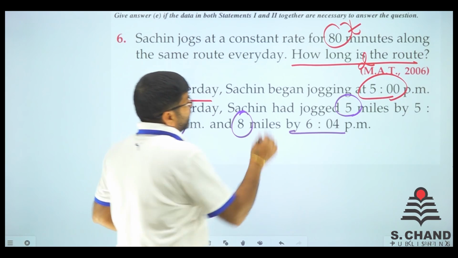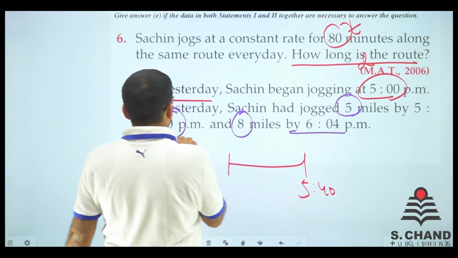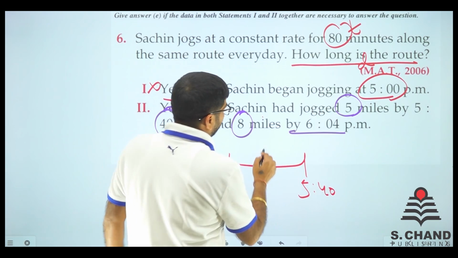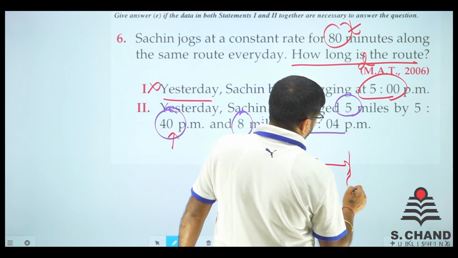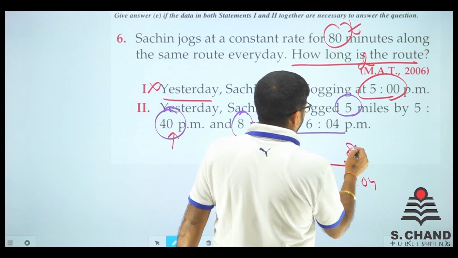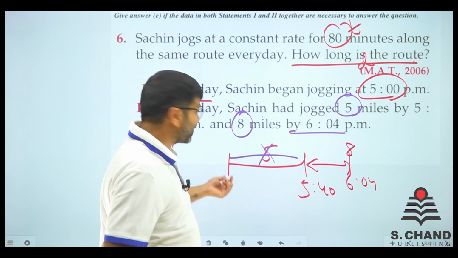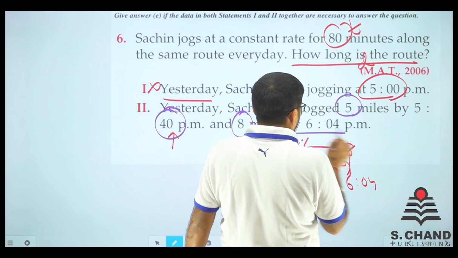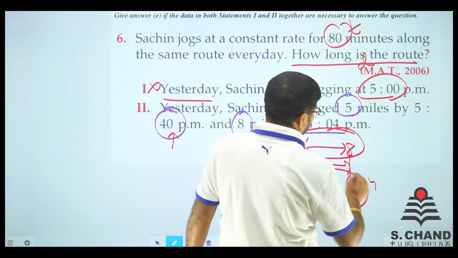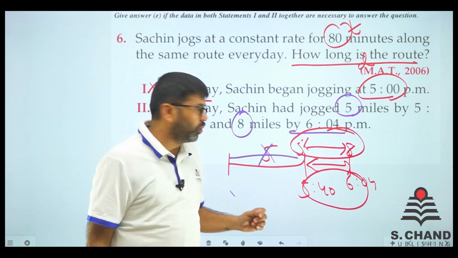It said that Sachin, till 5:40, was at 5 miles, and at 6:04 he was at 8 miles. So we don't know when he started, that has nothing to do with it. But from 5 to 8, for 3 miles, he took this much time, right? Again I am saying, understand this.